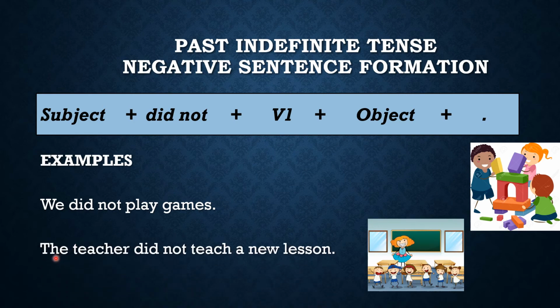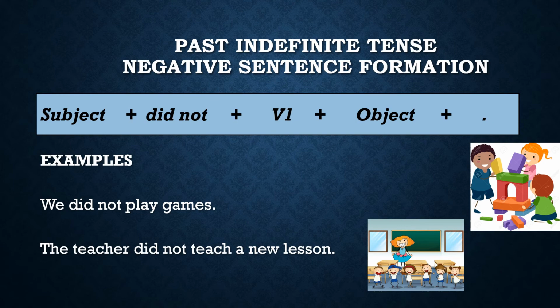Look at the second example. The teacher did not teach a new lesson. The teacher is the doer of the action. It is the subject. Then comes did not, and after did not, you put the first form of the verb, which is teach. A new lesson is the object. Now you see that I have applied this formula for writing the negative sentence of the past indefinite tense. Now I hope that you will not forget this rule, that after did not, you always put the first form of the verb in the negative sentence of the past indefinite tense.